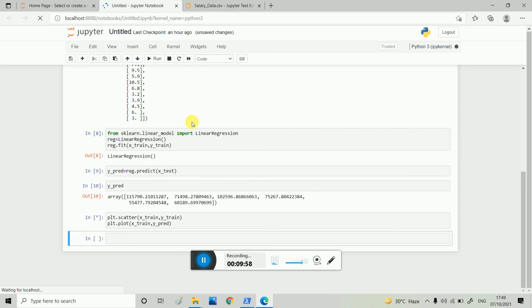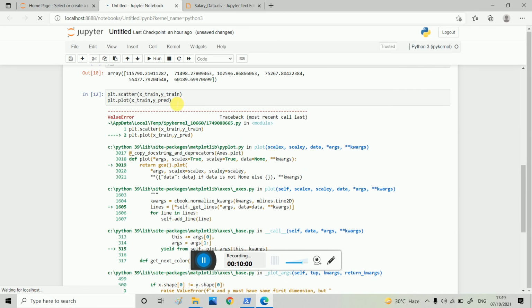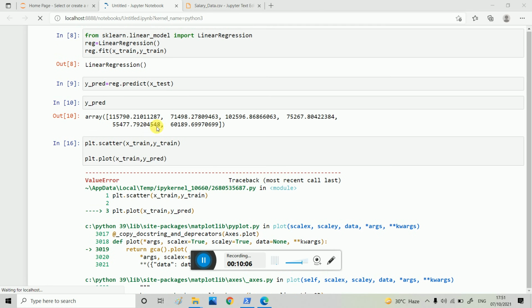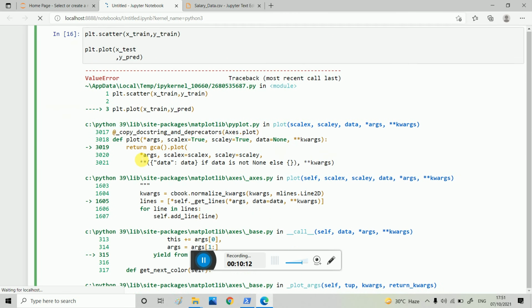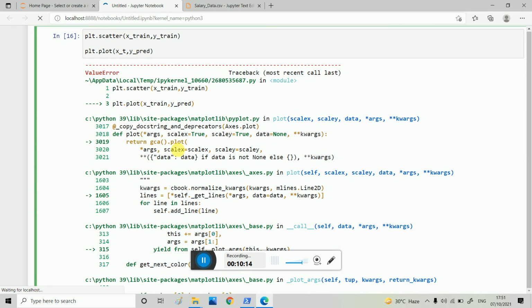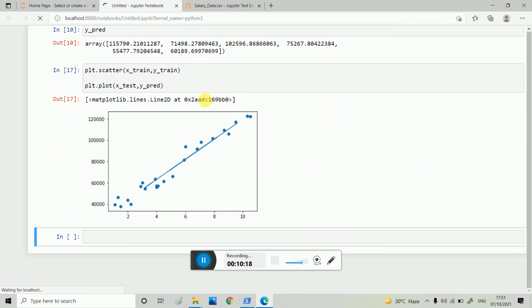Let's see what's the error. Oh sorry, I have to write x test here. So this will give me the result of x train and y train, and x test and y test.